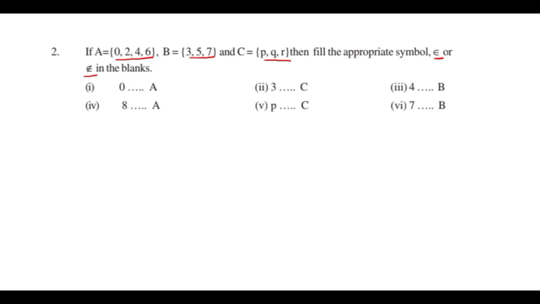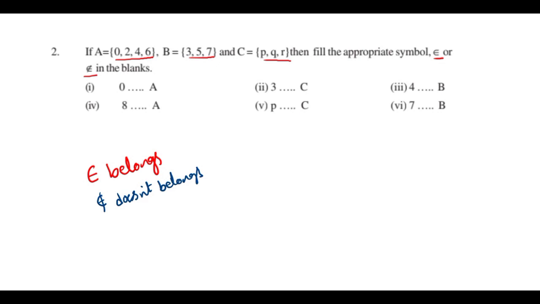This symbol is belongs, and this symbol is does not belong. Okay, so you know very well the meaning of belongs and does not belong. The belongs symbol I am going to use with red color, does not belong I am going to use with blue color. Don't get confused here.